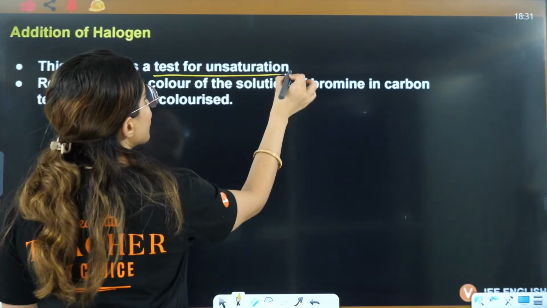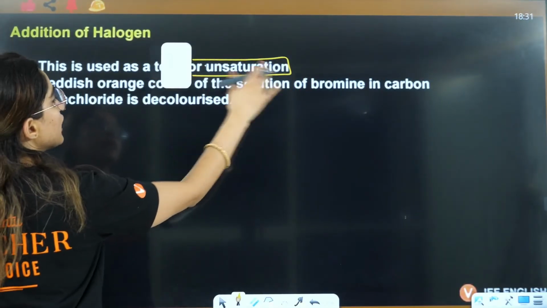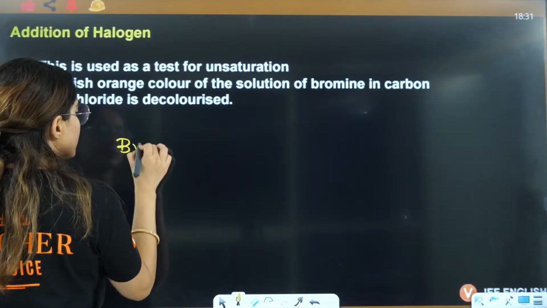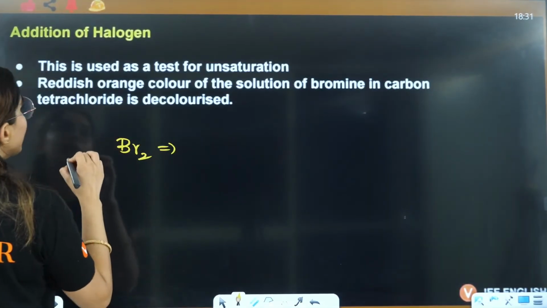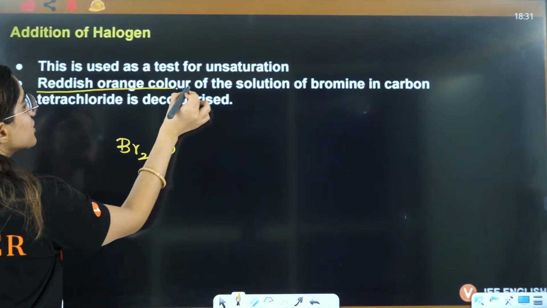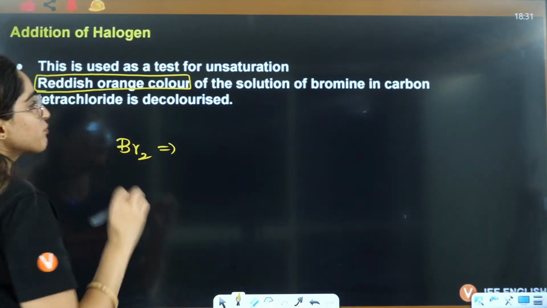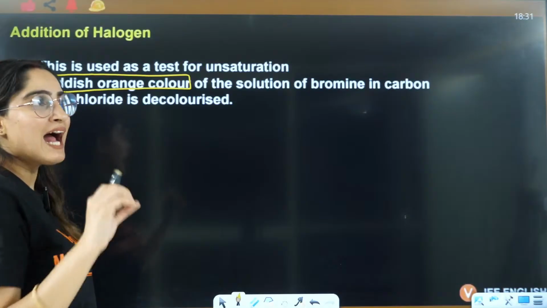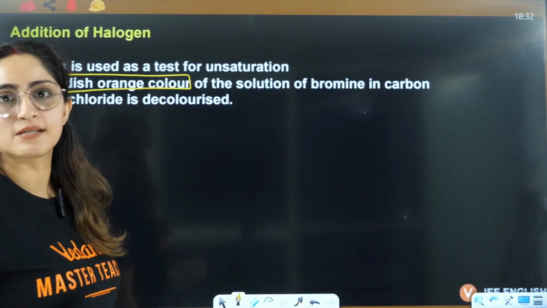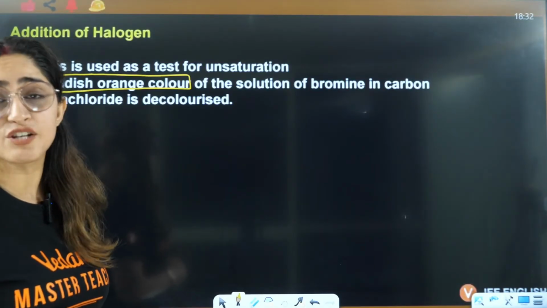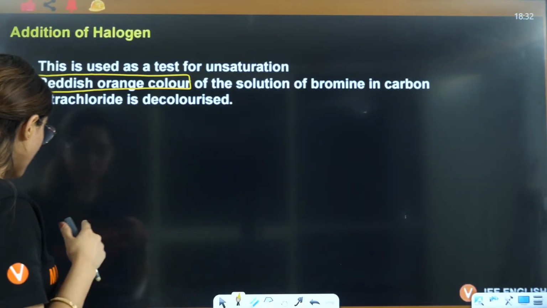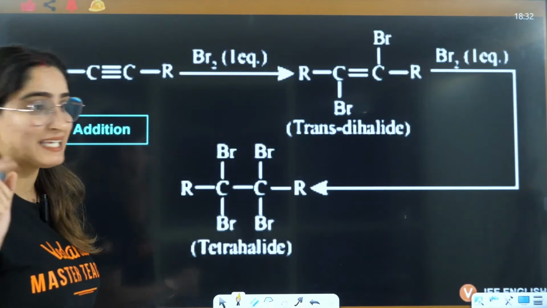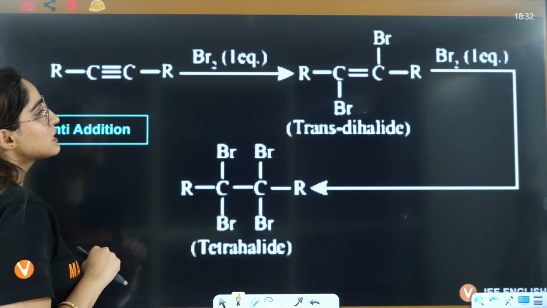In the addition of halogen, we have bromine. What is the color of bromine? That is reddish orange color. Solution of bromine is reddish orange in color. If that color decolorizes, that means there is unsaturation present. This also we have done in preparation of alkenes, if you remember, right?